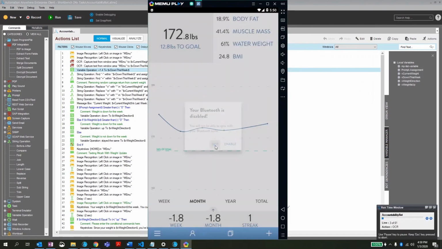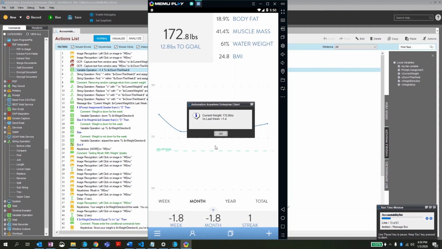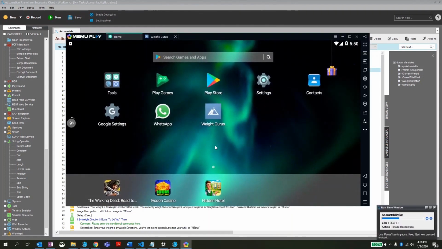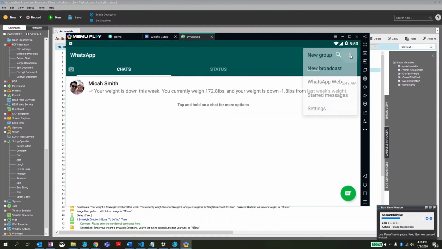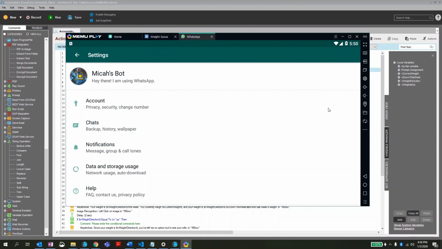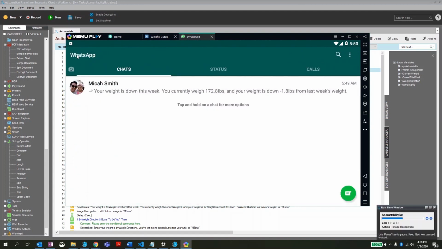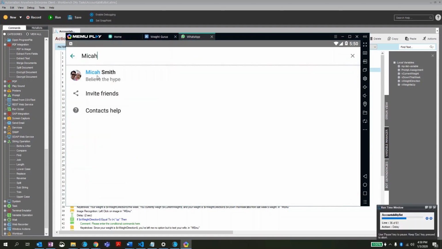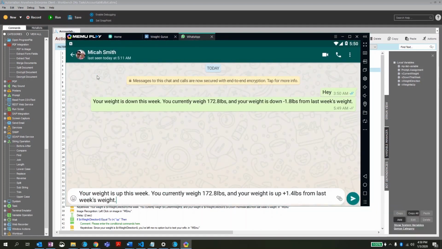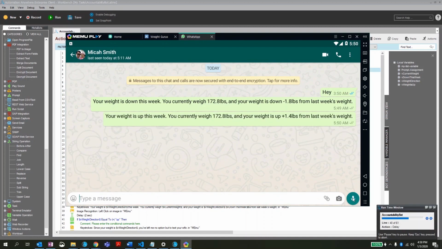However, this time we're forcing the weight to be plus 1.4 pounds. Okay, so this time it says it's 172.8. And versus last week, it's going to say it's a plus 1.4. Let's see what happens here. The bot is again going to text me. It's going to be able to tell if my weight was up or not. Here it goes into the settings just to show that it's Micah's bot. So, you know, just getting fancy. Here's the text it's going to send me. So that's the same as what we saw before.